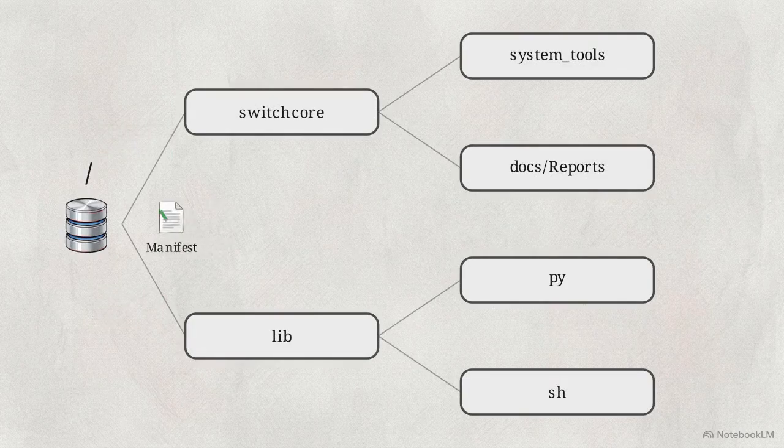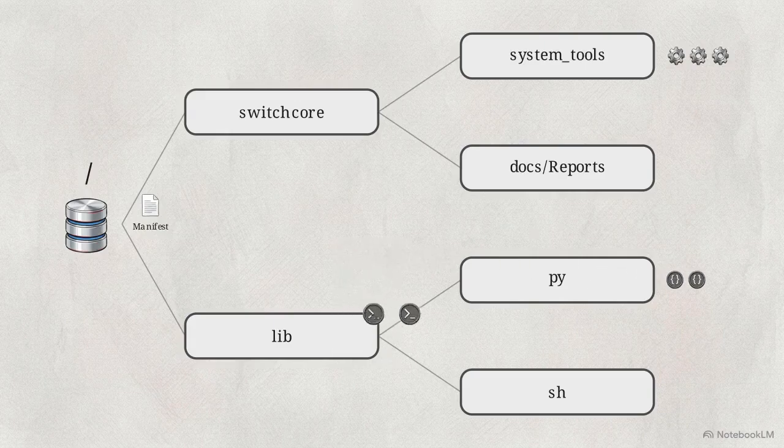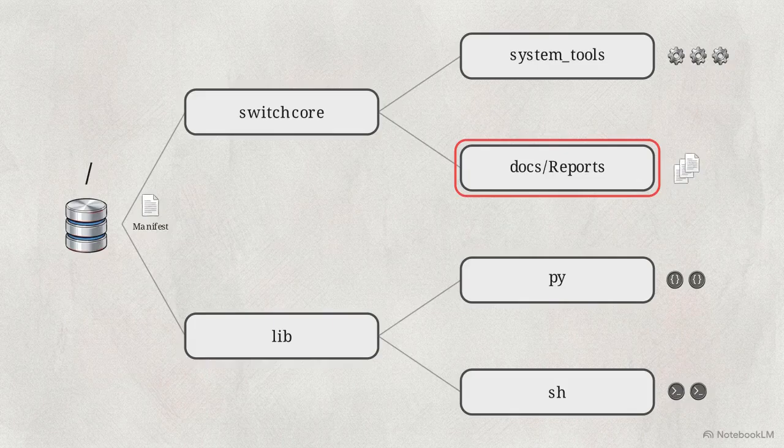Logic and utility scripts are isolated, routed specifically to the switchcore/system tools directories. Programmatic dependencies follow the same logic, mapped exclusively to the lib/py and lib/sh paths. Even administrative activity is contained, routing all generated logs to a dedicated docs/reports directory.